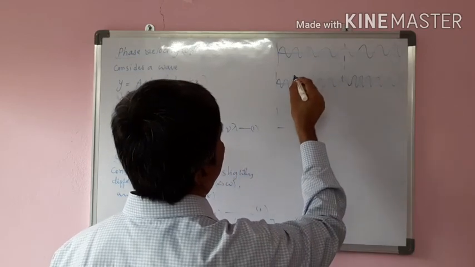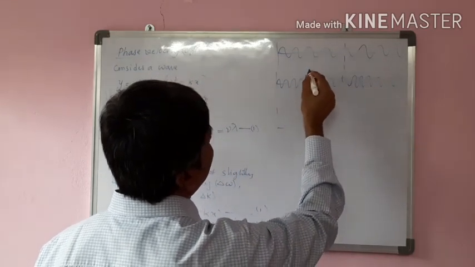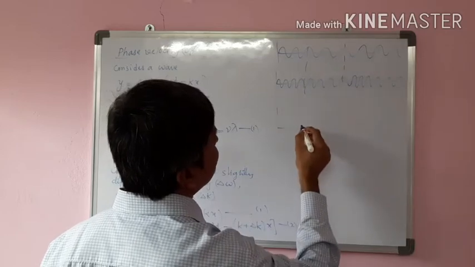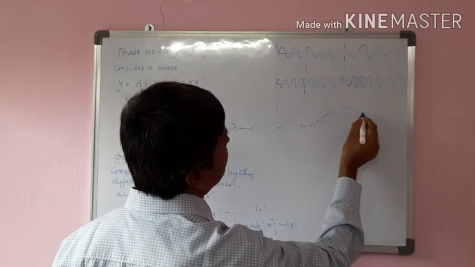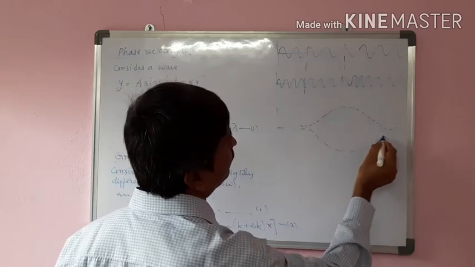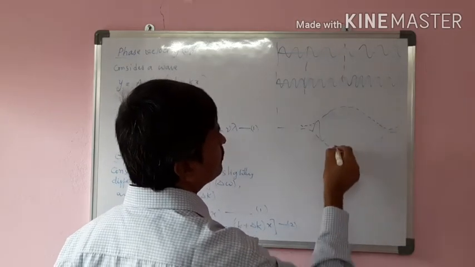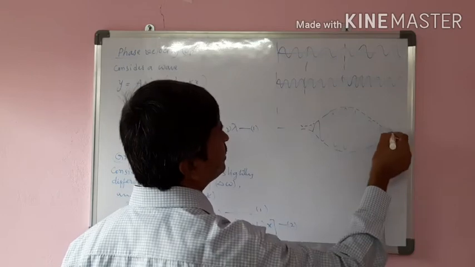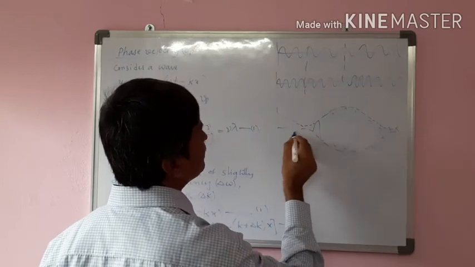When it is opposite, somewhere like this, this is the minimum amplitude, and this is the maximum amplitude, like we have seen in interference. So like this, a group velocity is formed and this continues.